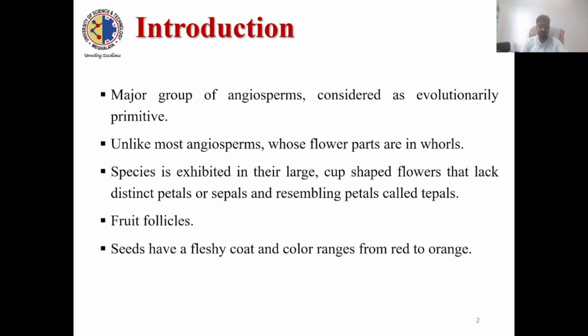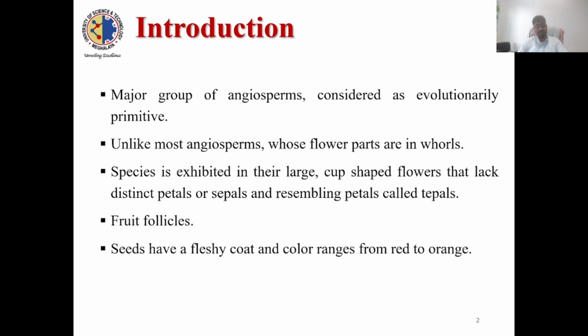So, starting with the introduction, Magnoliaceae is a major group of angiosperms displaying many ancestral characters that are considered evolutionarily primitive. Unlike most angiosperms, whose flowers are whorled, the magnolias have their stamens and pistils in a spiral or conical arrangement. This type of arrangement is also found in some fossil plants and is believed to be a basal condition of angiosperms.